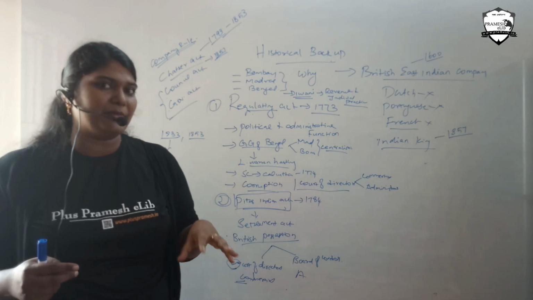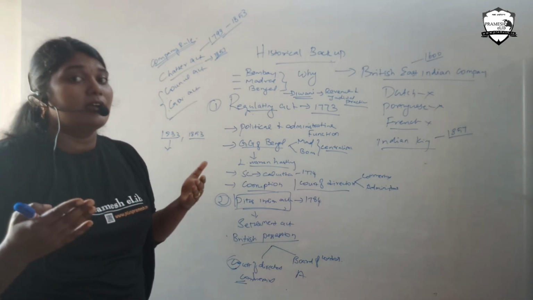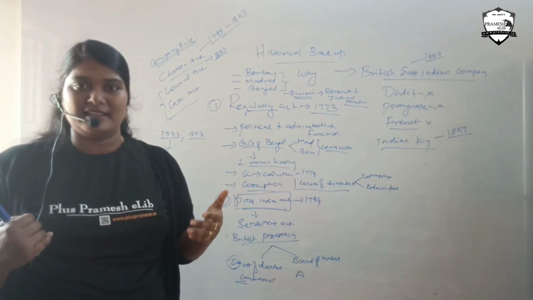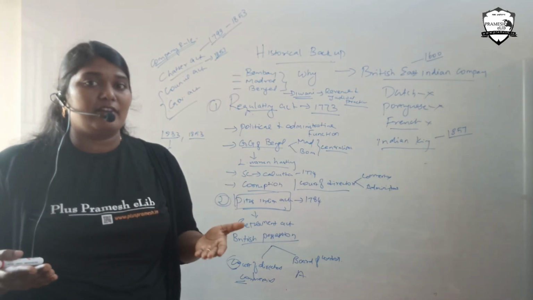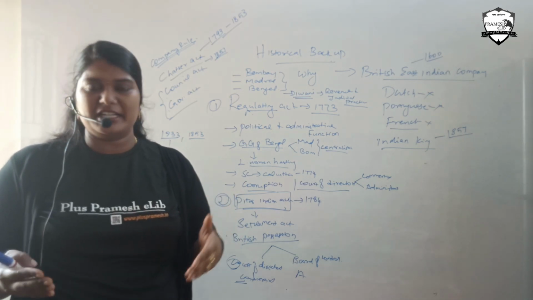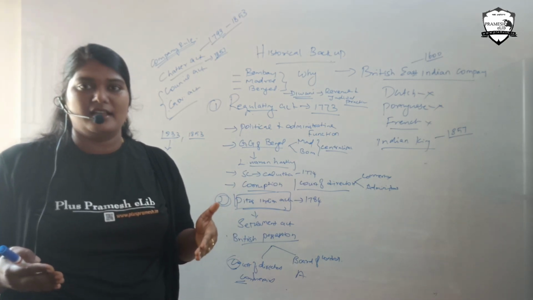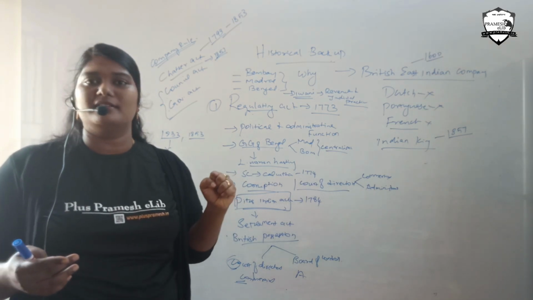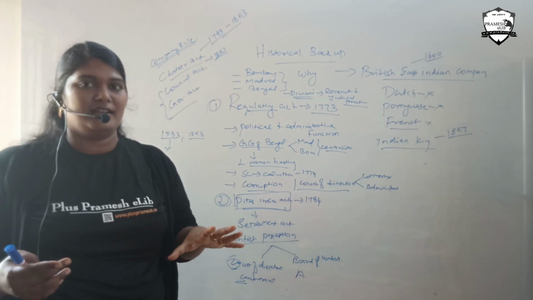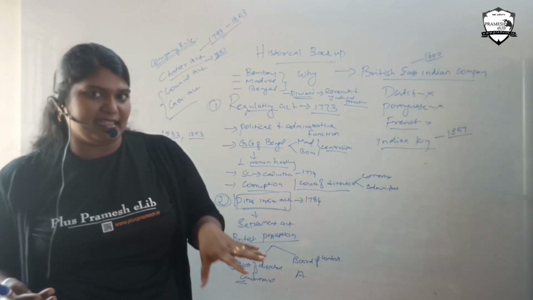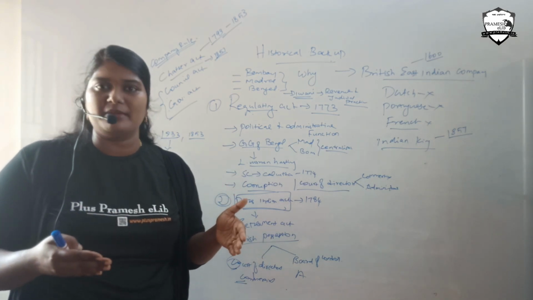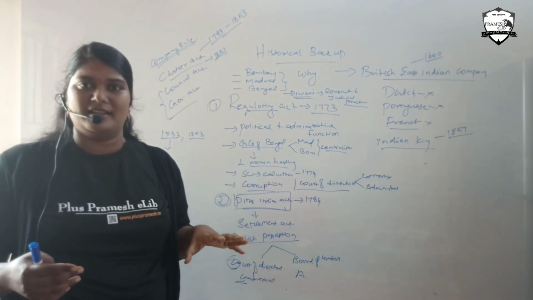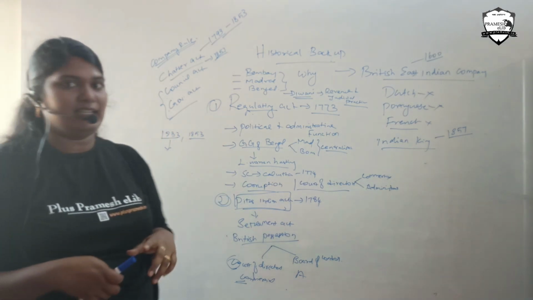So the British East India Company entered as an administrative company, and they were also given a word by their government that whenever the government has negative ideas about the British East India Company, the British government will take over the company. Okay, so they indirectly said that within a few years, this company will be taken over by the British government. That idea was given in the 1833 Charter Act.